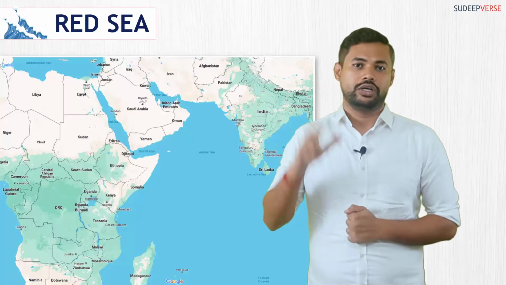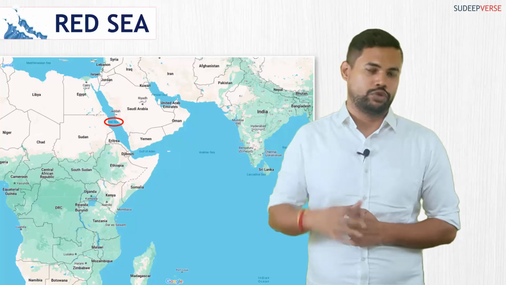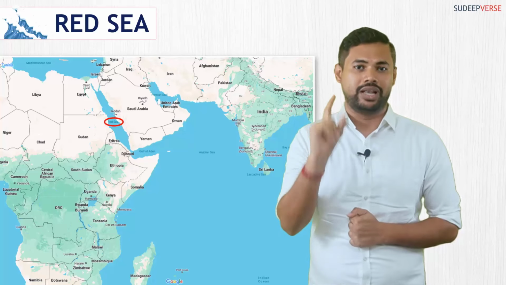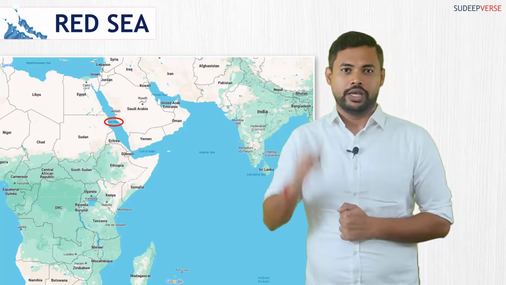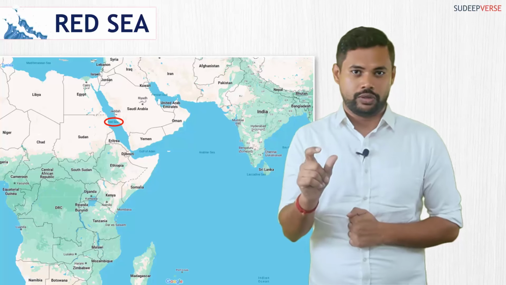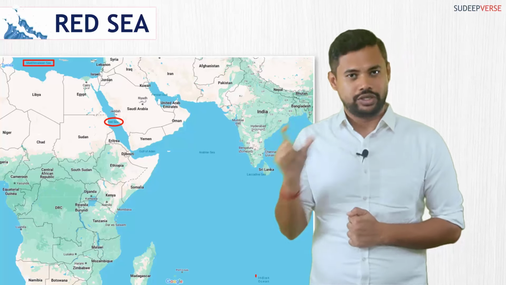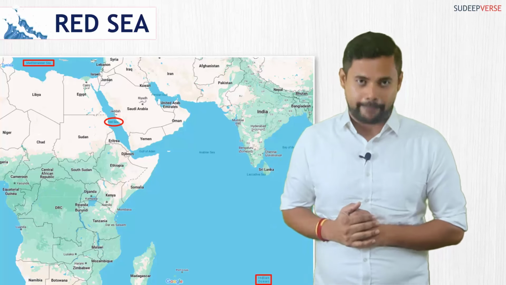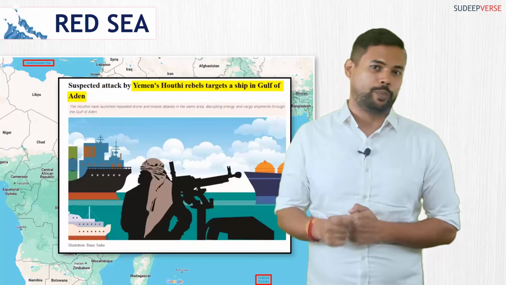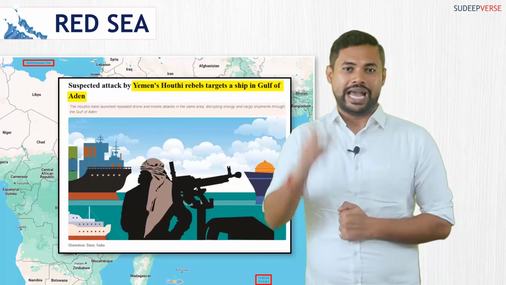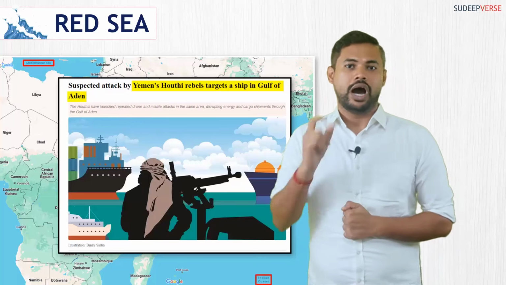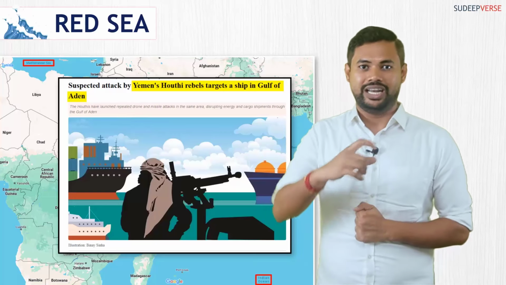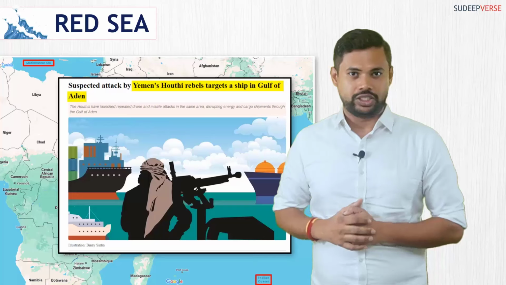Now within West Asia, the Red Sea is making a lot of news because one, it is a very important maritime lane, sea lane of communication. It is a strategic route which connects Mediterranean Sea with Indian Ocean, and along this route where most of the maritime trade happens, there is a rebel group in the country called Yemen, and this rebel group called Houthis are creating a lot of problem along this important sea lane of communication along the Red Sea.